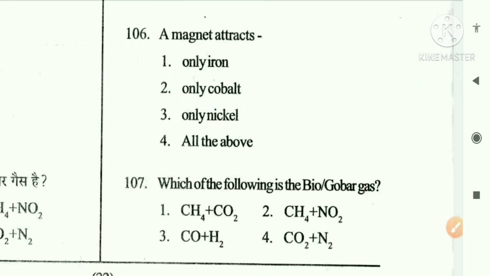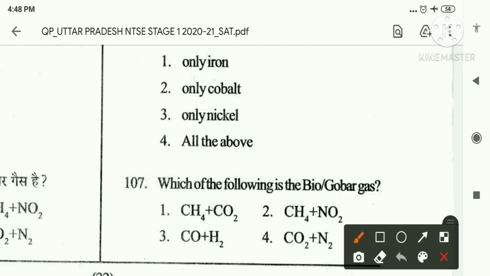A magnet attracts: option 1, only iron, option 2, only cobalt, option 3, only nickel, option 4, all of the above. Magnets attract special metals like iron, cobalt and nickel, which are magnetic. Metals that have iron in them attract magnets as well. So the fourth one is the right answer.